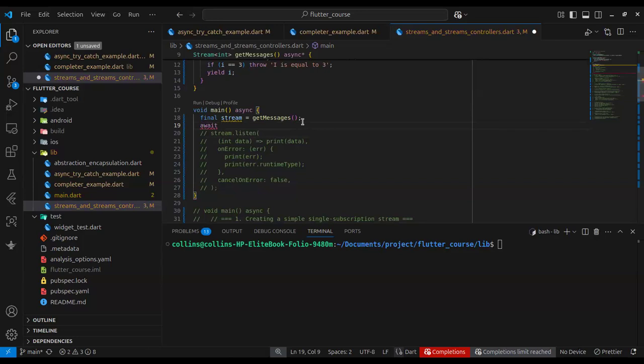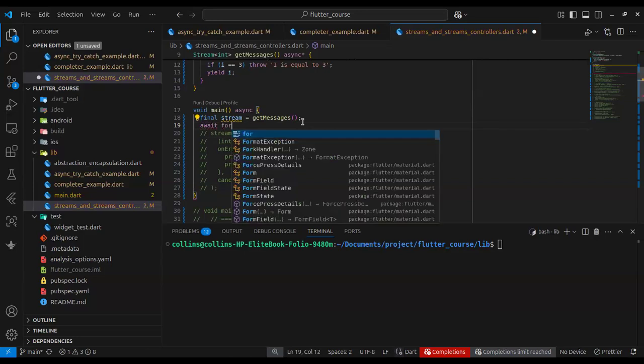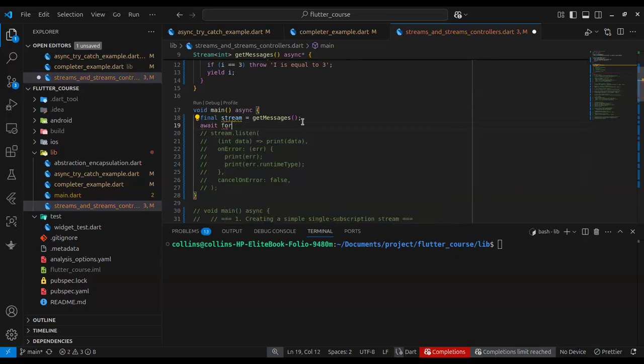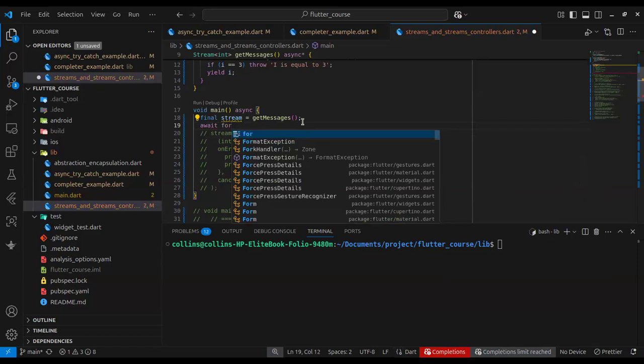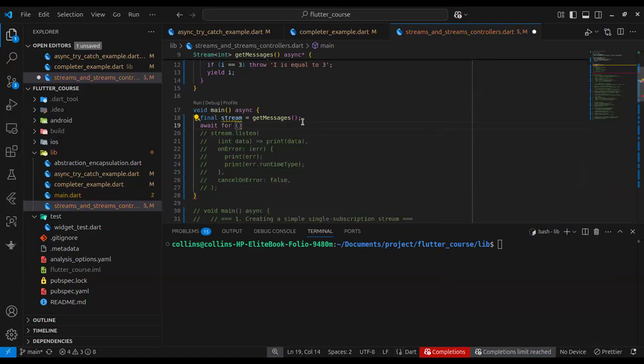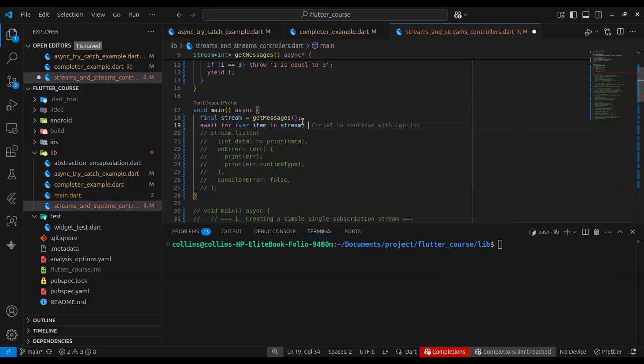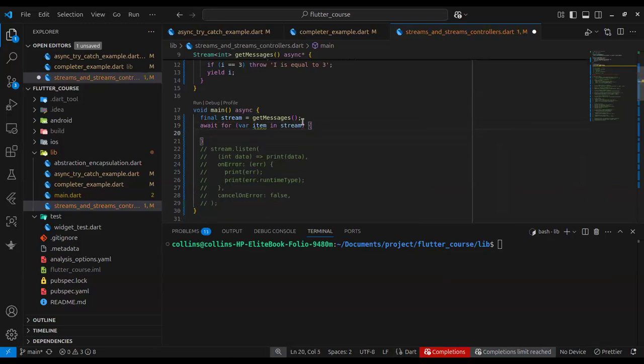So we are going to have await for item. Most times I forget this syntax. So okay, wonderful. This is another way of getting values from a stream. Remember we have this listen method, but we can also do this.